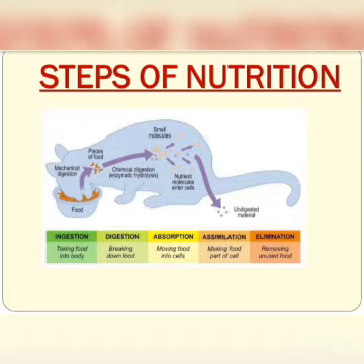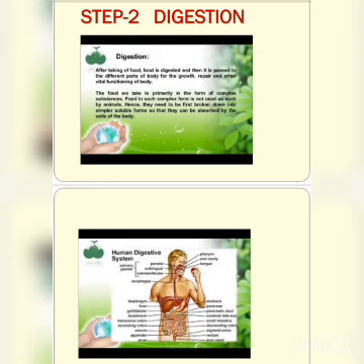Digestion means the process of converting complex food into simple food, because food cannot be directly absorbed by our body cells. It has to be first broken down into simple soluble forms that are absorbed by the cells of our body. And what are the roles played by the enzymes in the breakdown of complex food into simple food?